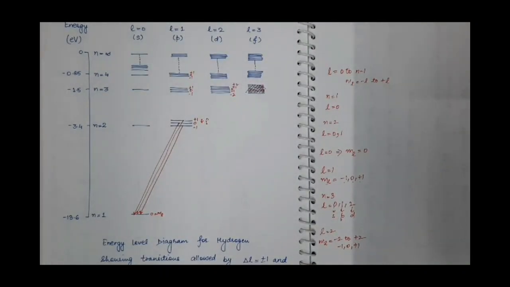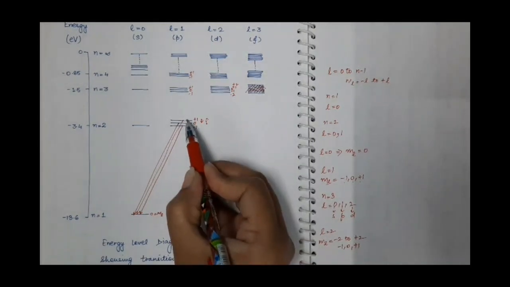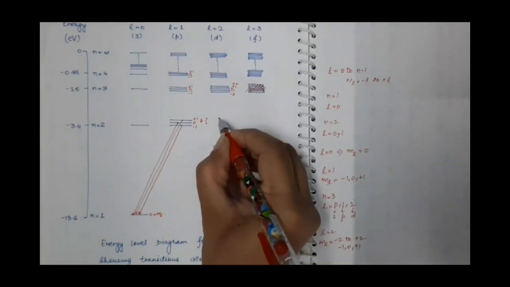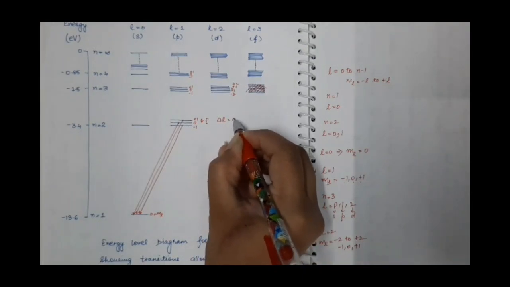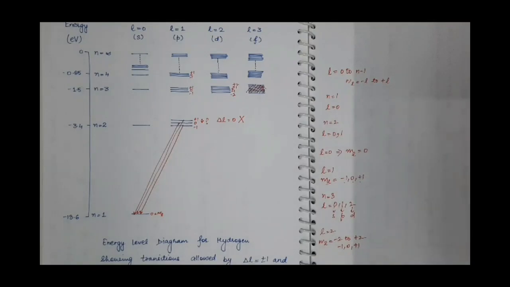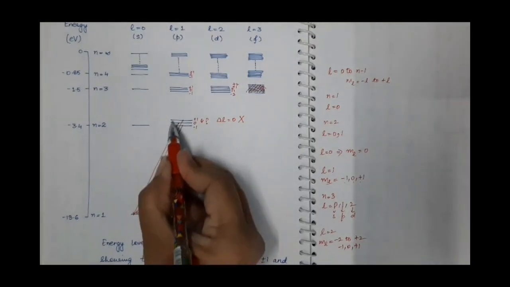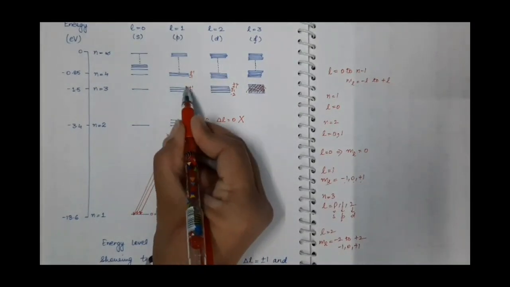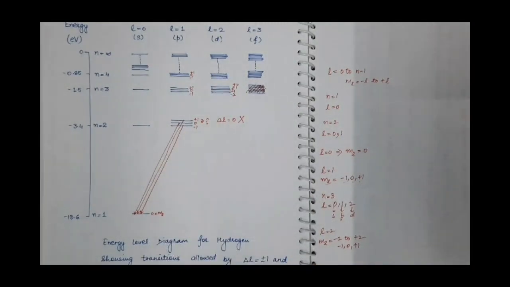If the transition occurs between these three states, then the change in L will be 0, which is not allowed by the selection rule. So there is no transition possible between the states of the same L according to the selection rule.